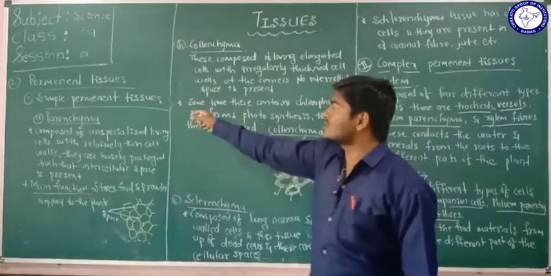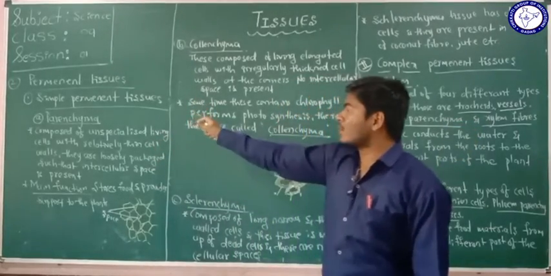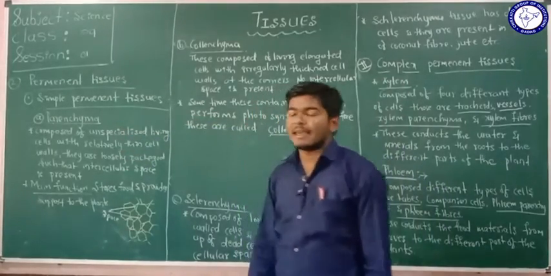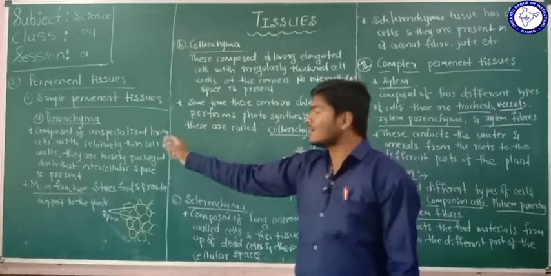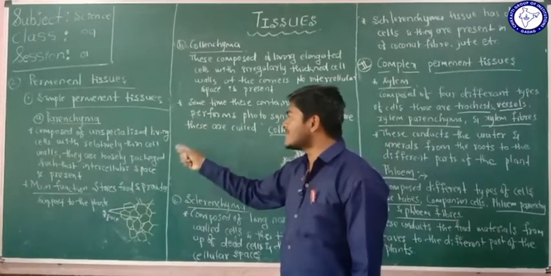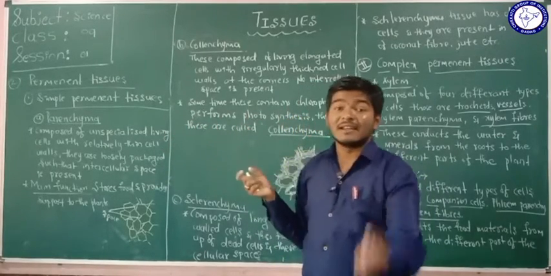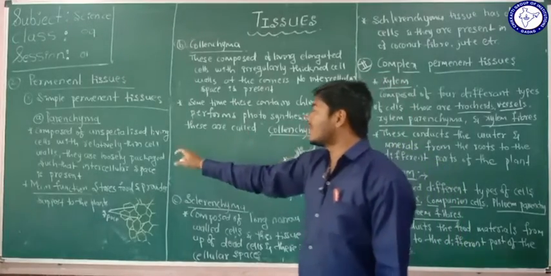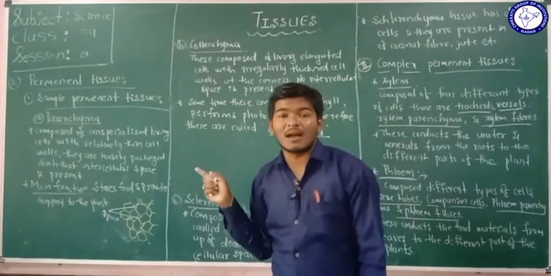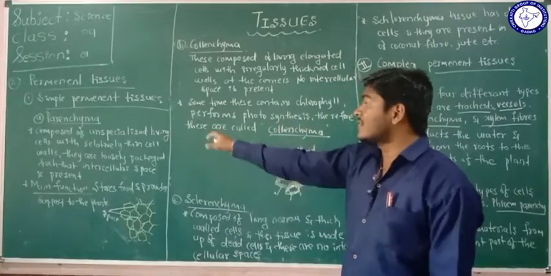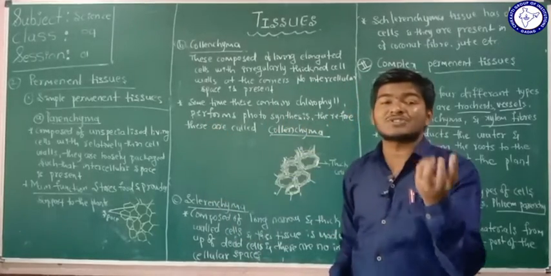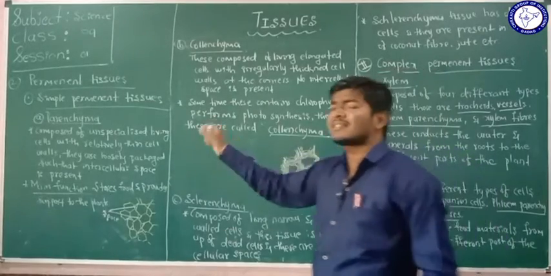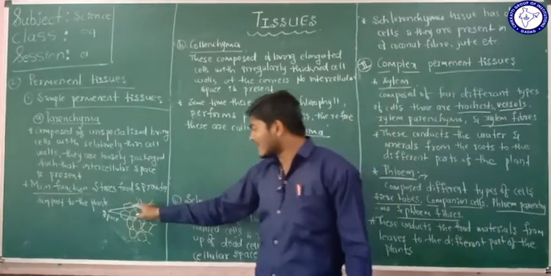Under that, now we study one by one. One of the simple permanent tissues I am considering here is the parenchyma. These parenchyma tissues are composed of unspecialized living cells with relatively thin cell walls. So you have to remember here, these are simple living cells with a relatively thin cell wall.